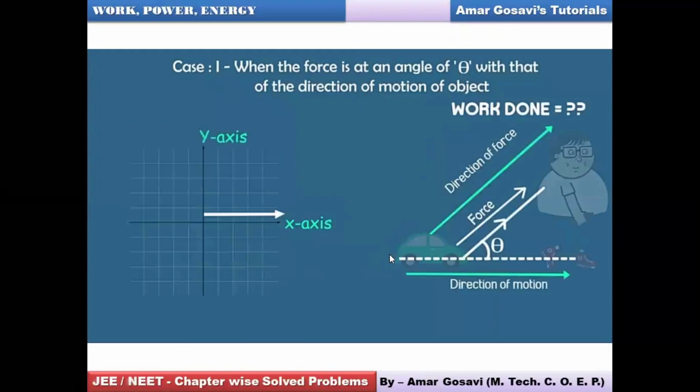You can see the force being directed in this direction. Theta is the angle with the direction of motion. We can put the direction of force and direction of motion in Cartesian sign conventions along the x and y axis. So let's estimate what the work done is in this case. Let's proceed towards a complete slide.